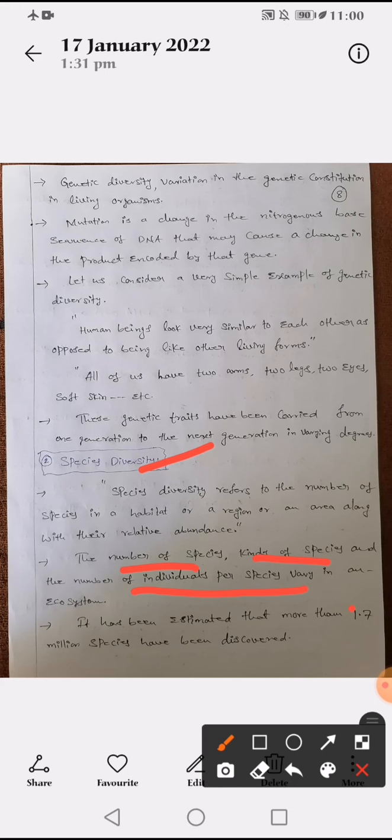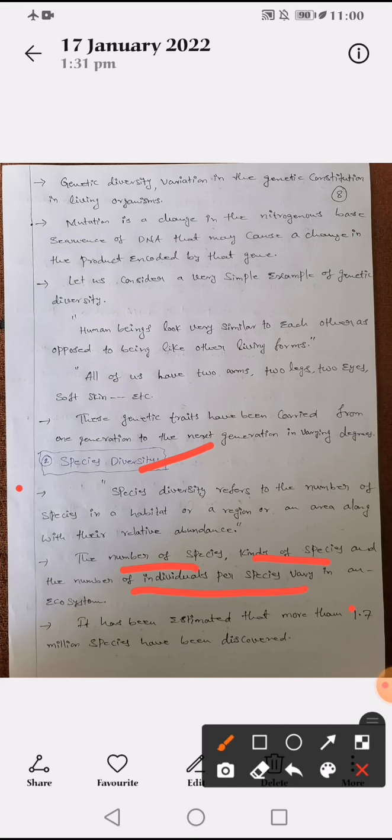I took one example here, a plant family, so I am explaining in terms of the number of species in plants. Similarly, kinds of species means there are so many plants, but every plant can be used for a different purpose. Some are useful for the household, like for windows. For example, take teakwood. It is not useful in medicine, but it is useful for the household, like windows and doors.